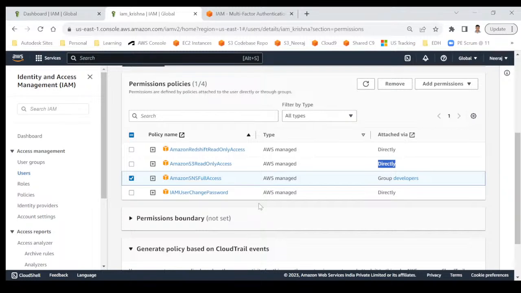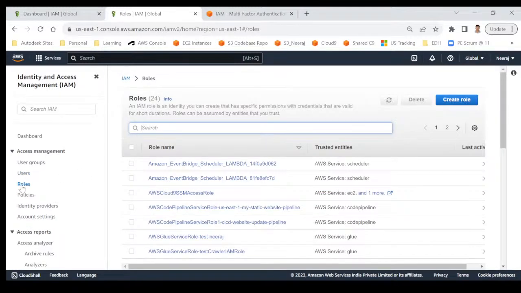Moving to the next topic, that is roles. What is a role? When you are logging in as a human being, we call them a user. But suppose there's a server and you are executing some code on that server. So that server is ultimately trying to do something. The server is trying to read some file from S3. Now the question is, is that server allowed to do that? In that case also IAM will come into the picture.